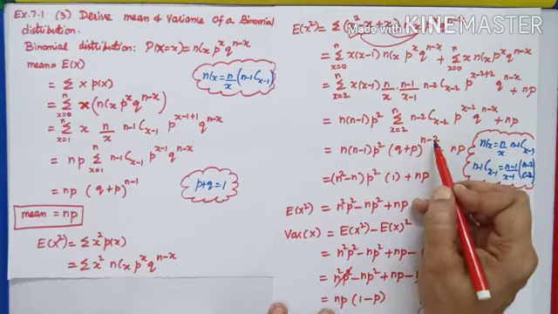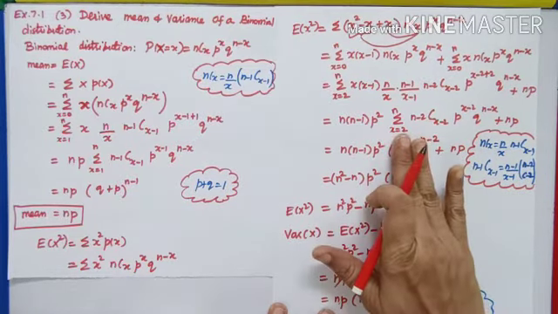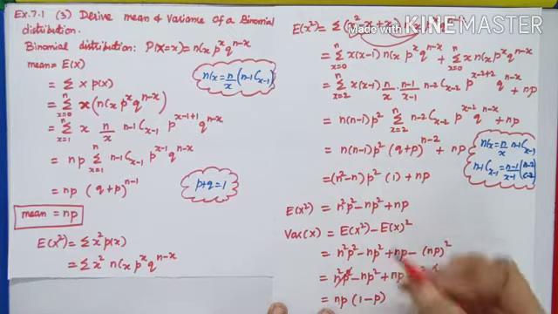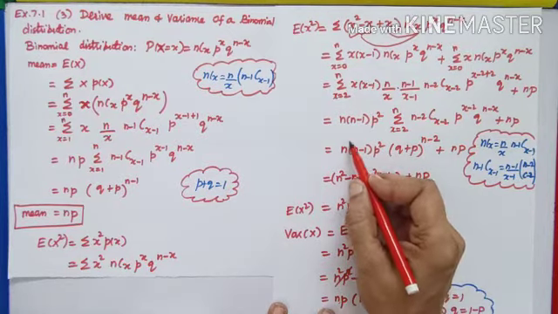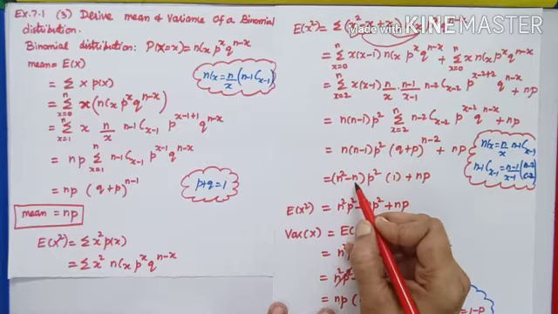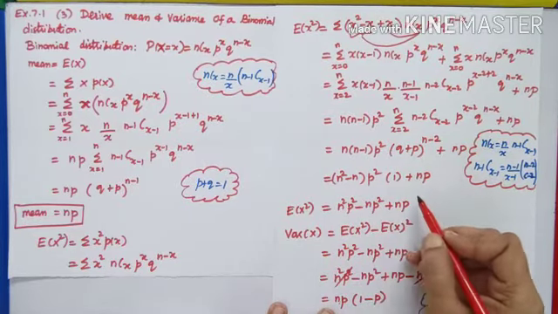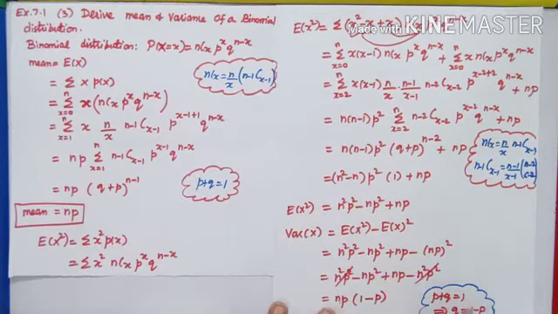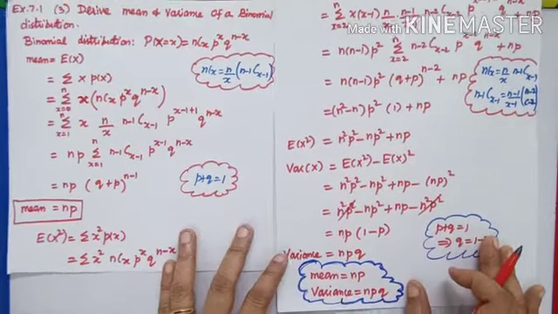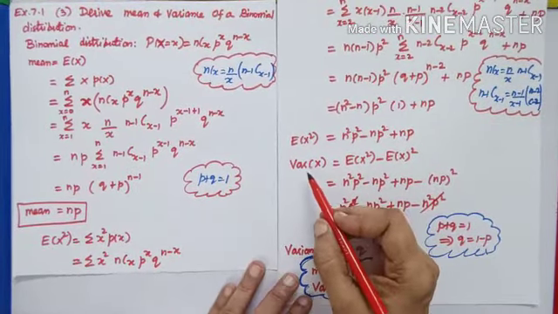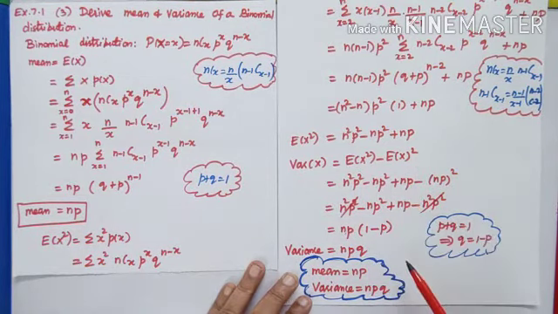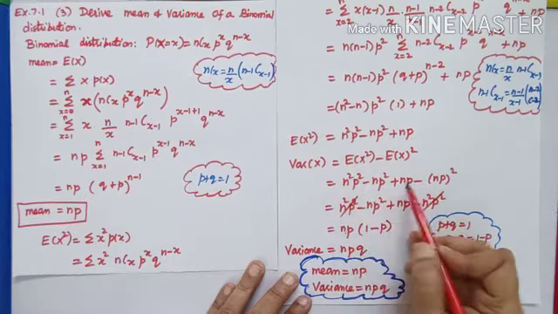1 power, this number is again 1. So forget this. I am left with n minus 1 p square. How to multiply? n into n into 1 into p square plus np. So this is the answer for E of x square. Let me proceed with variance. The formula is E of x square minus E of x the whole square. This is E of x square.